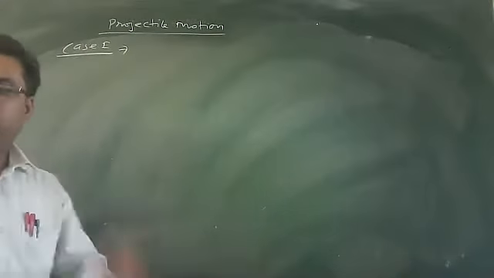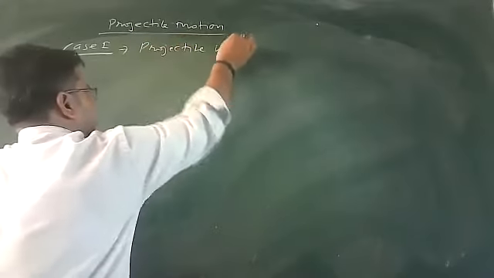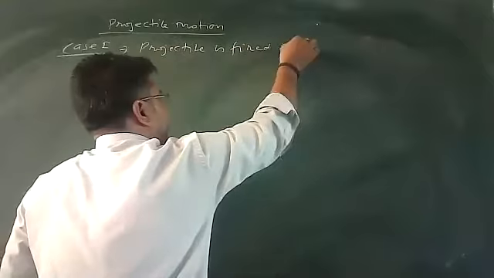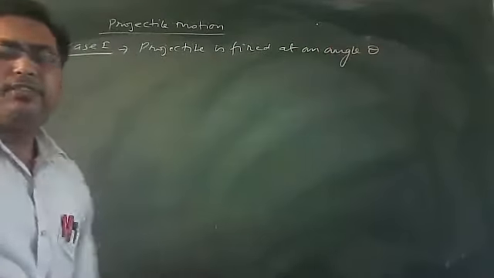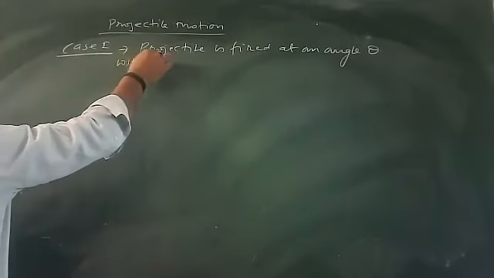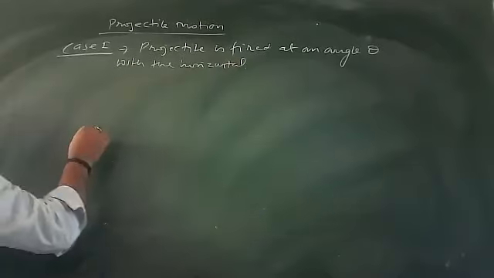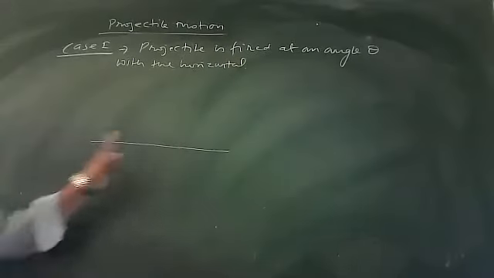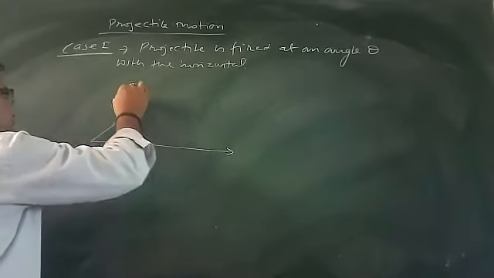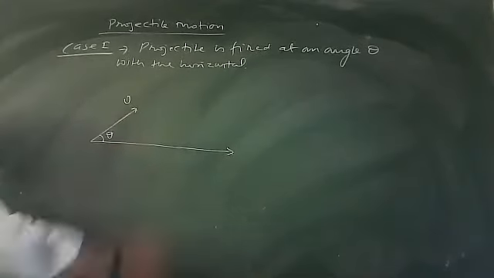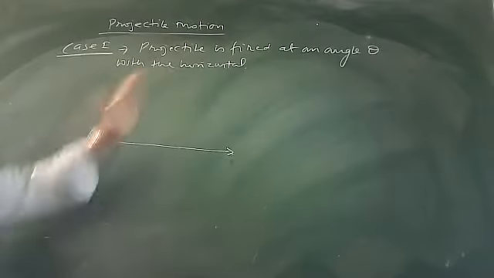Case first of projectile motion: the projectile is fired at an angle theta with the horizontal. See this case carefully because a number of numericals are based on it. This is my horizontal, the X-axis. From the horizontal at angle theta with velocity u, a projectile is thrown.